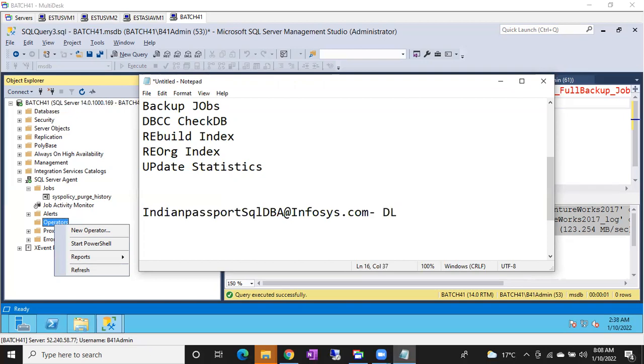SQL DBA will have its own DL. Every company, don't think only Infosys. If you go to any other company, people are working, right? You know, right? Those who are accessing Outlook, you are getting individual mails or through groups.